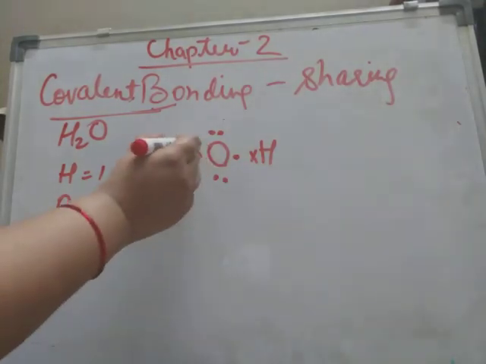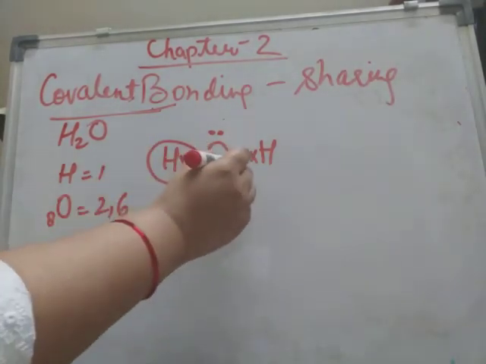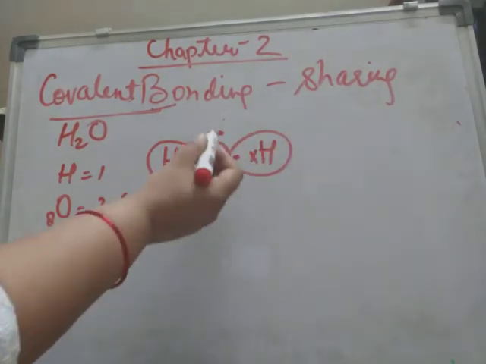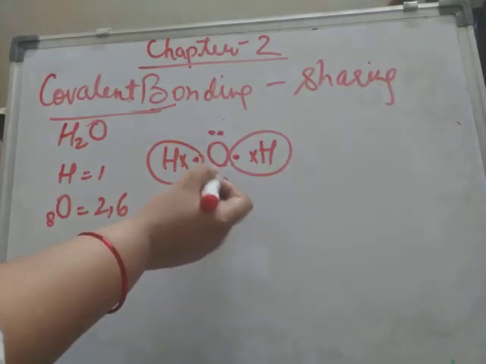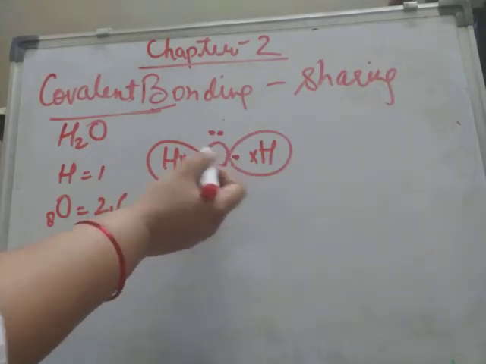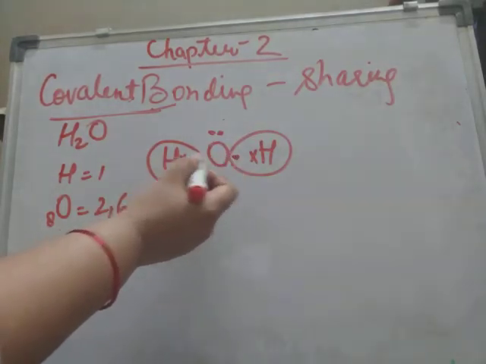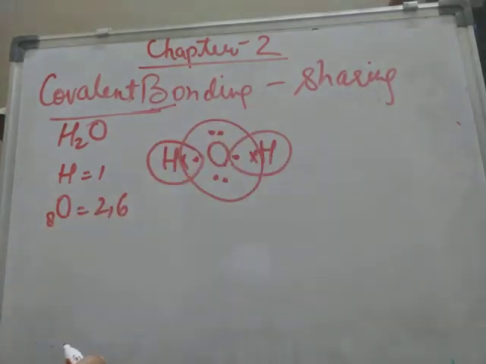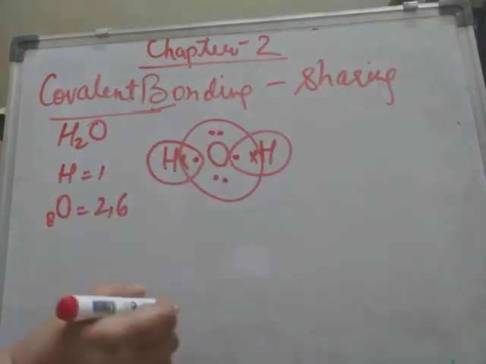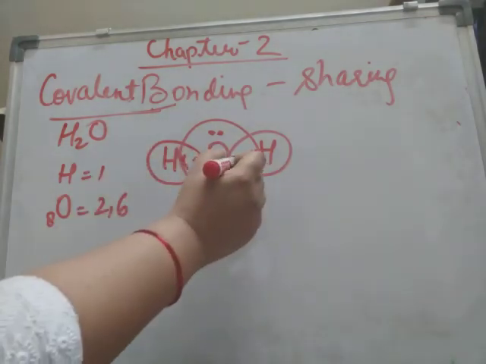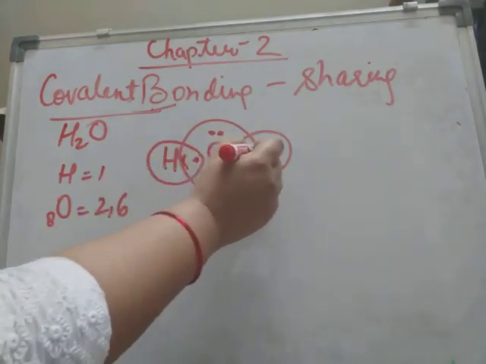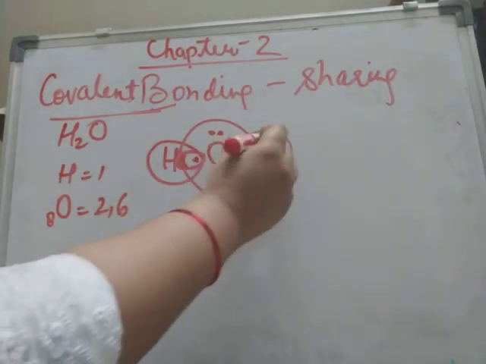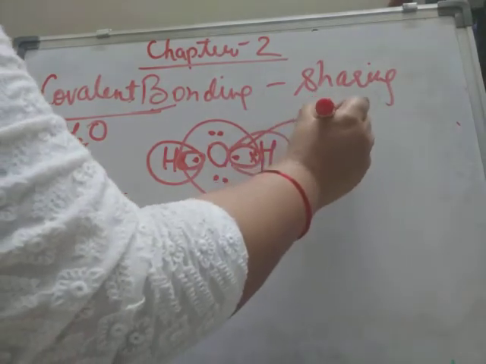See, duplet is completed here, and duplet is completed here too. If we see oxygen, it has 1, 2, 3, 4, 5, 6 its own electrons, 7 from this hydrogen and 8 from this hydrogen. The pair of electrons which participate in bonding, see, this pair is participating in bonding, and this pair is participating in bonding. These are called bond pairs.